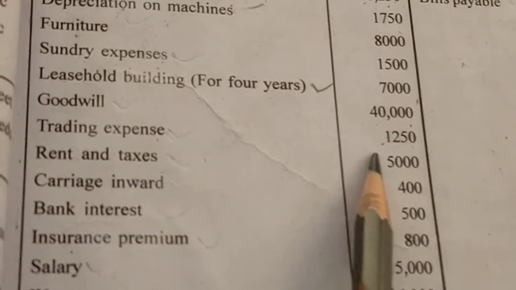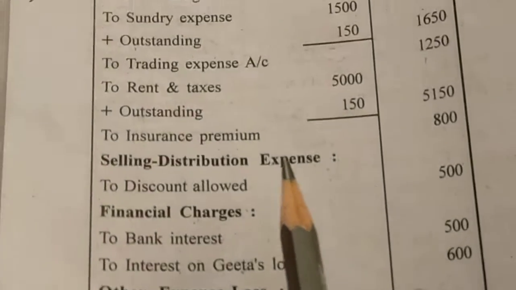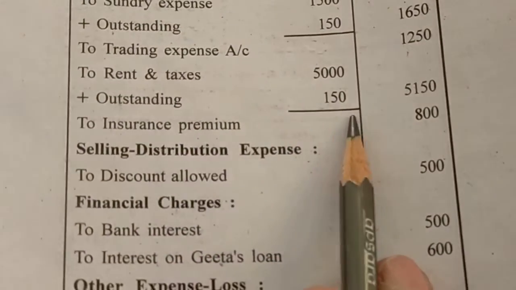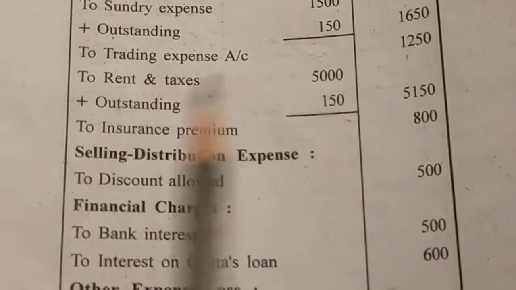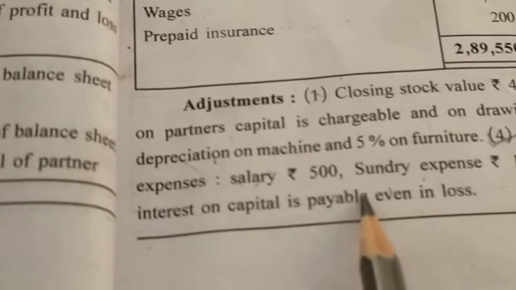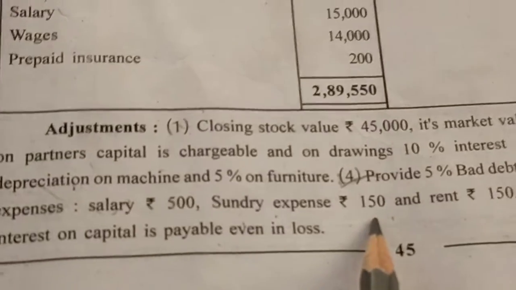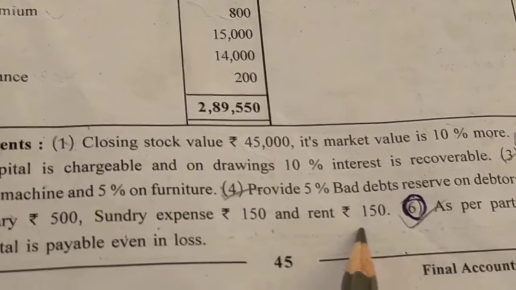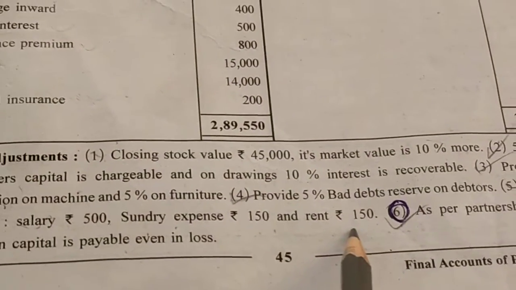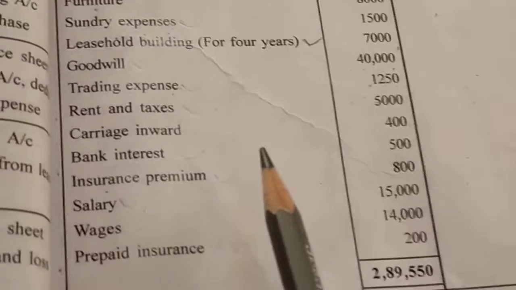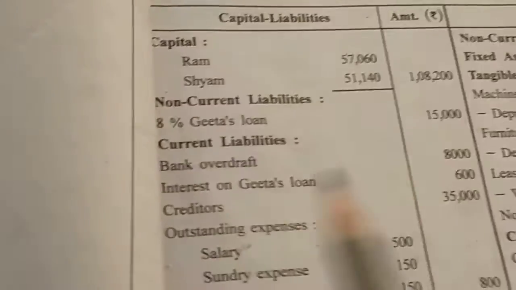Rent and tax, 5,000 rupees. You can see that rent and tax 5,000. Outstanding, already I told you the 150. Adjustment is given here, you can see 150. This adjustment has two effects. One is the P&L account, it will be added to the rent account, and second the liability side. You can see.